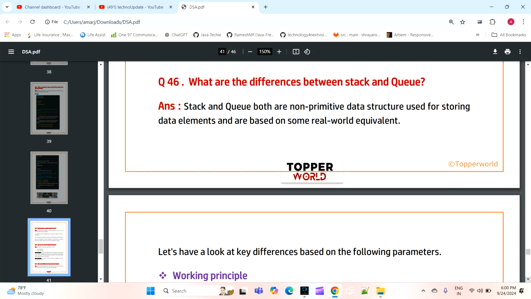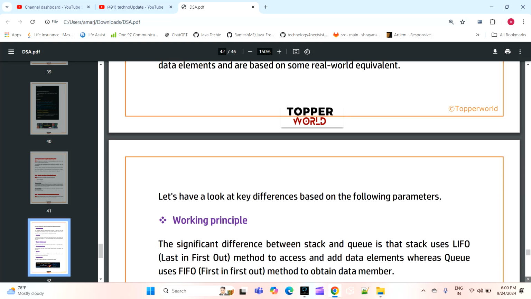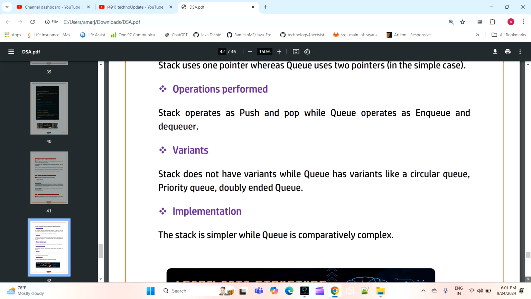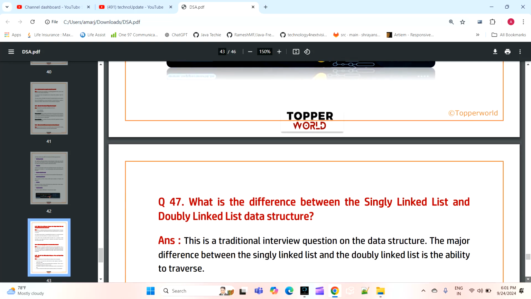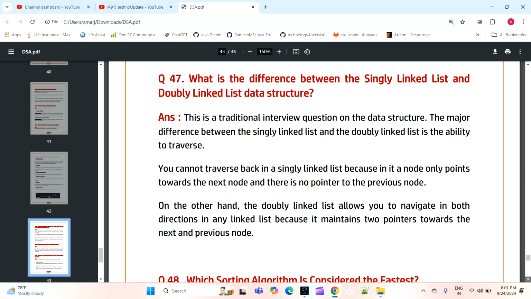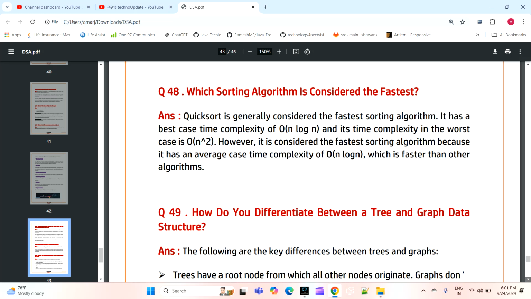Now the next question is what is the difference between a stack and a queue? When to use a stack, when to use a queue in the real world. So there are multiple ways where we will use these types of operations and all. So depending on the requirement we will follow. Now the next question is what is the difference between a singly linked list and a doubly linked list? When to go for the singly linked list, when to go for the doubly linked list.